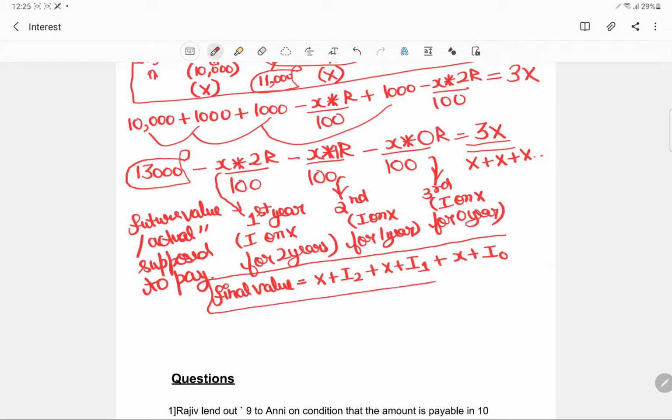And this is what the Brahmastra formula looks like.